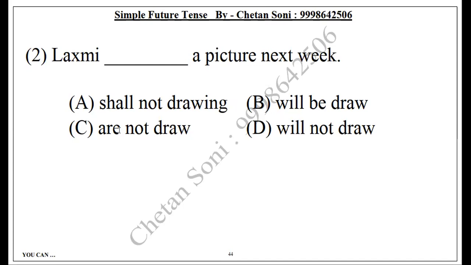Will be draw. It's not correct. It's not possible. Why? What's the reason? Make it correct if you can. Because there's no ing behind draw. So it is not in the future tense either, right? Yes. If you remove B, then it will work. Then it works, yeah. It's okay.